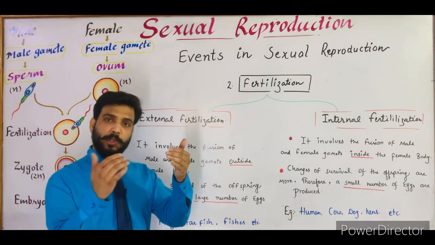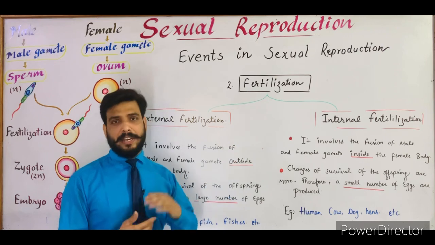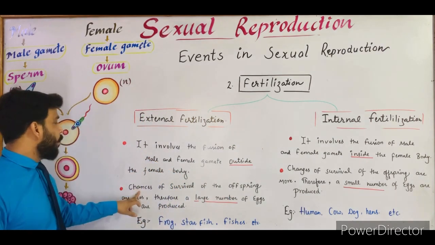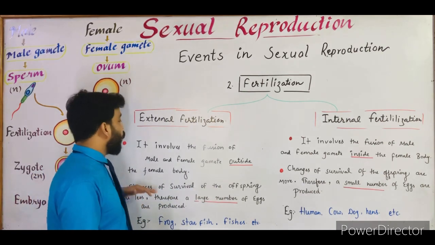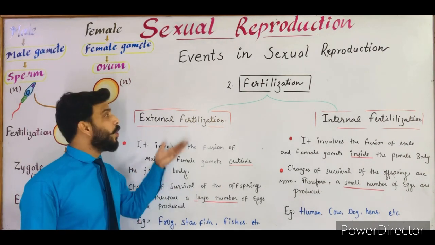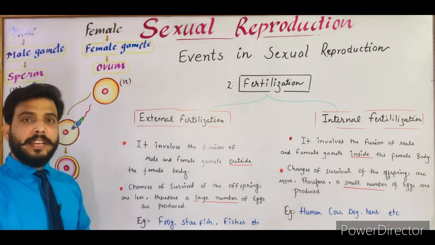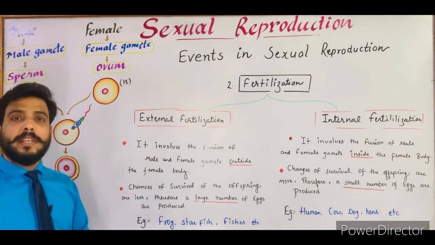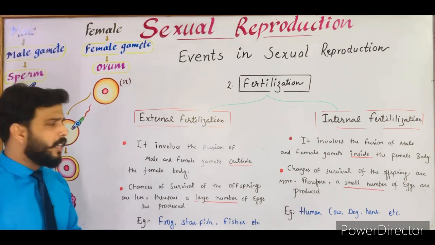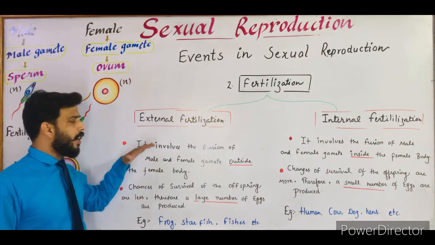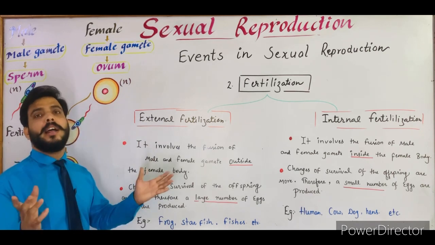Another important point: in external fertilization, the chances of survival of the offspring are very low because there are numerous predators in the pond or anywhere else. That's why the female produces a large number of eggs.